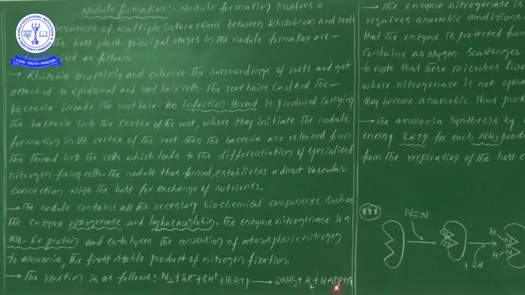So here, 2 molecules of NH3, 2 molecules of hydrogen, 16 molecules of adenosine diphosphate and 16 molecules of inorganic phosphate.